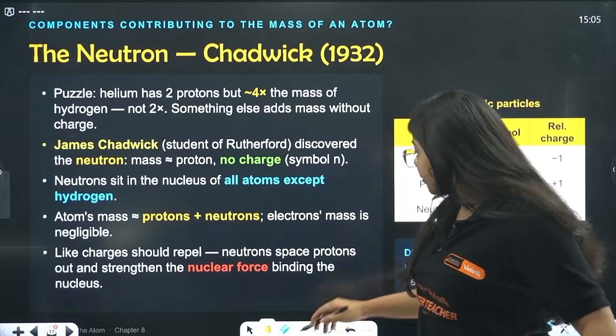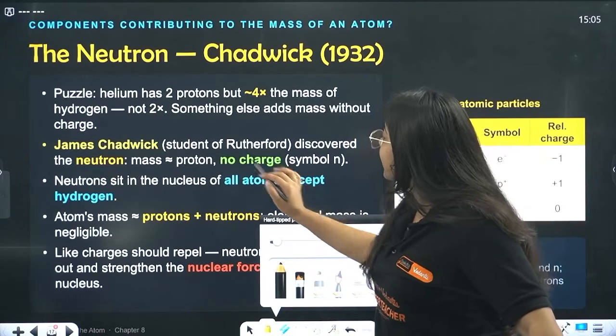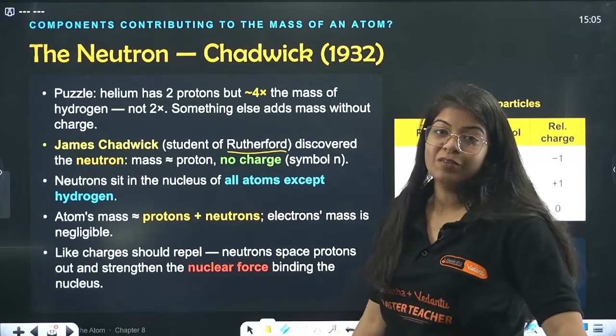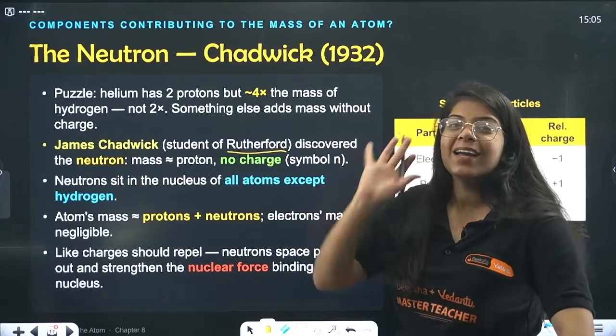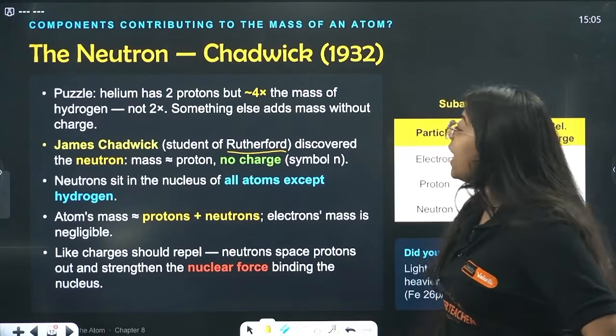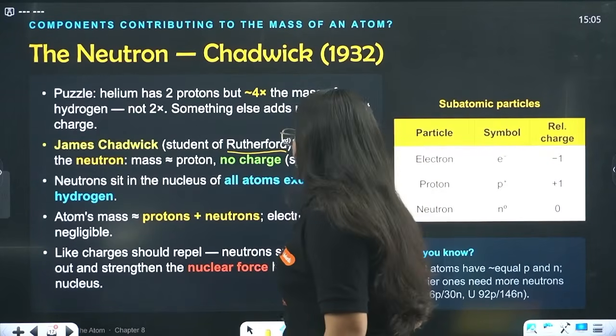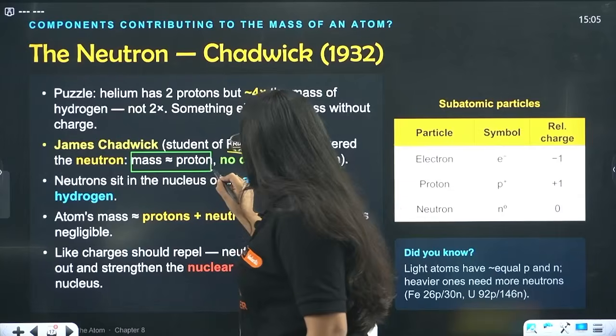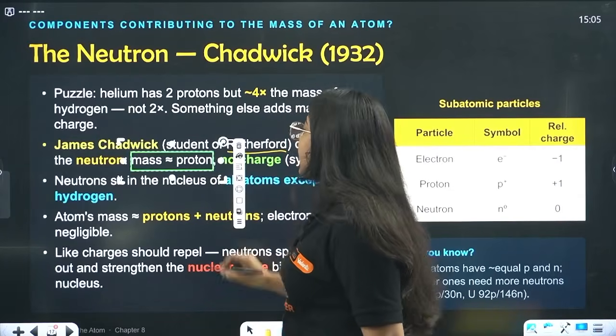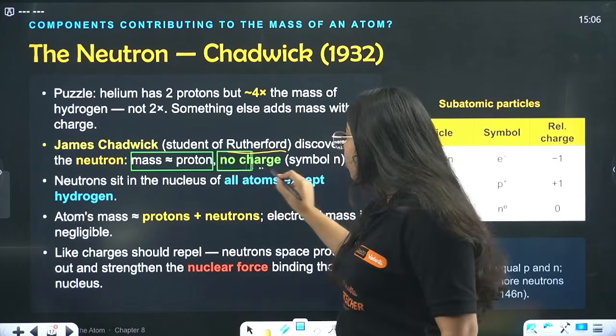James Chadwick, again a very interesting thing, was a student of Rutherford. So Rutherford has a big hand in the whole atomic theory. He discovered that the neutron has a mass equal to the proton, but it has no charge.